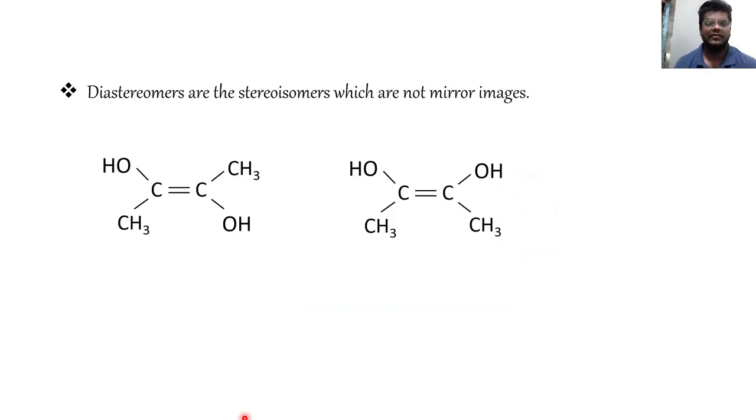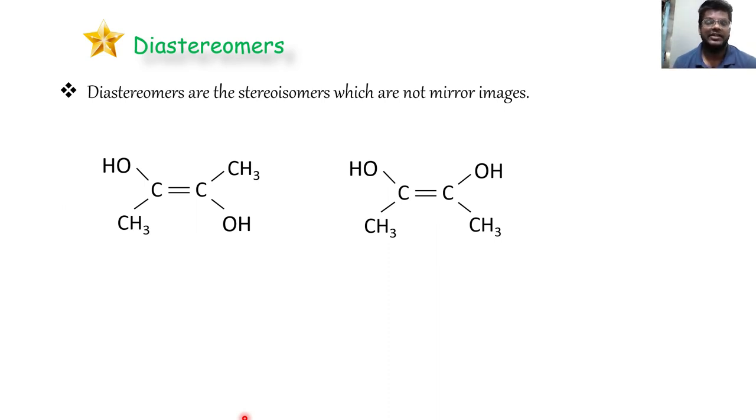Okay, let's see what diastereomers are. Up till now we have looked at compounds which were mirror images. Well, diastereomers are the stereoisomers which are not mirror images. So the story of chirality ends here. I have seen a lot of students getting confused between enantiomers and diastereomers. But now if you look at it, it is really simple.